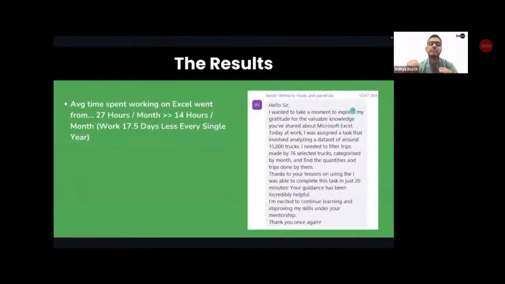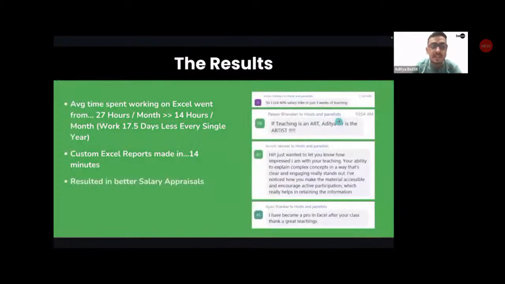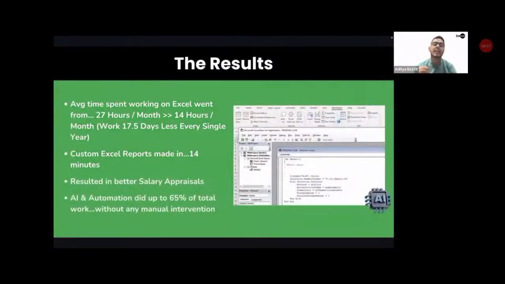Via this, our students have been able to reduce their work from 27 hours of effort per month to just 14 hours of effort per month. People are able to make custom Excel reports in just 14 minutes, resulting in better salary appraisals. AI and automation did up to 65% of the total work without any manual intervention. So these are the sort of results people are able to achieve via the 7A module.